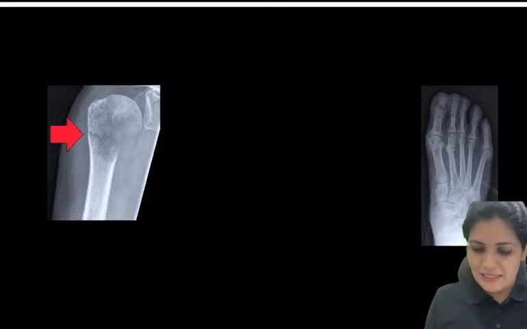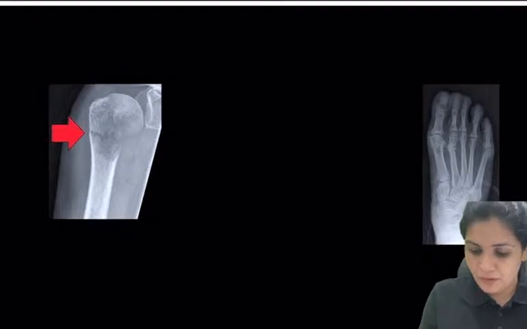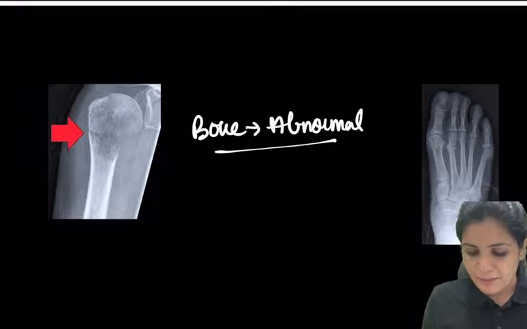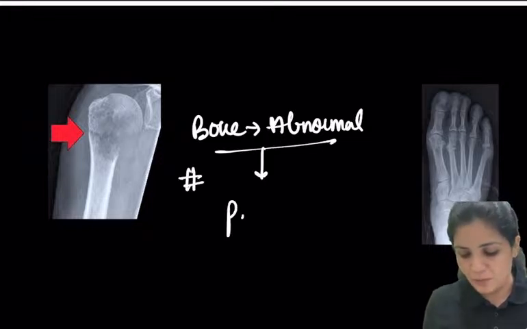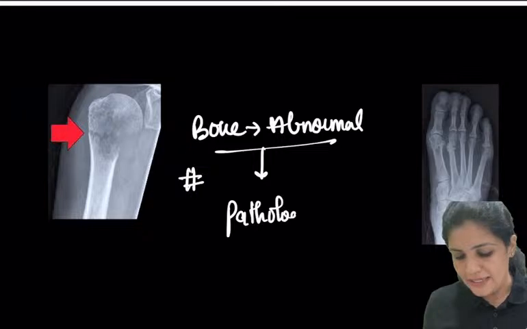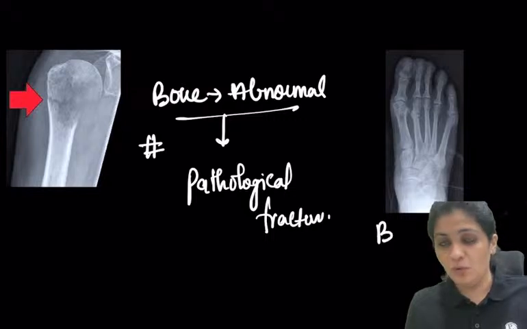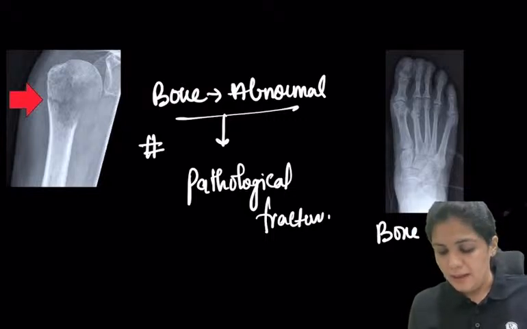Now what is this? You can see the bone is abnormal, but there is a fracture. Whenever a bone is abnormal and presents with a fracture, it is called a pathological fracture. Contrary to that, here the bone appears to be normal, but there is a fracture.